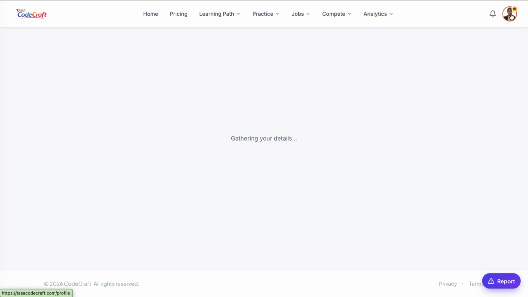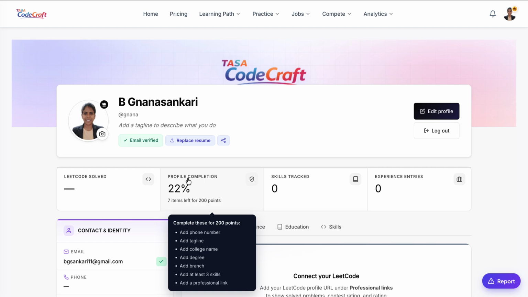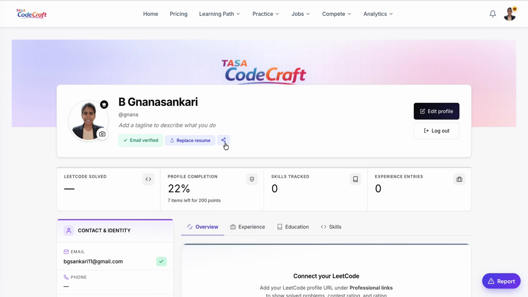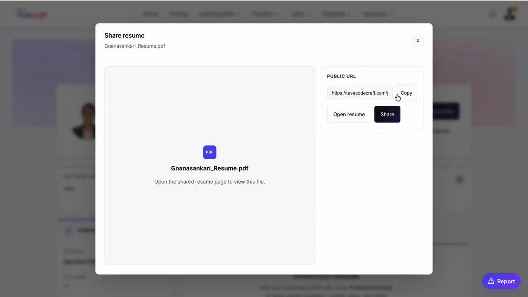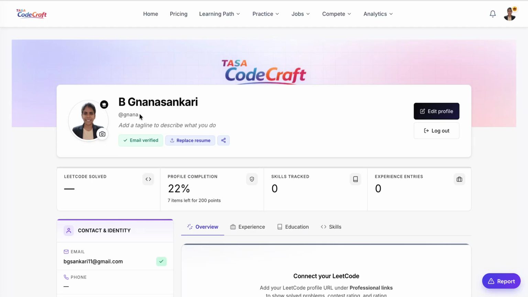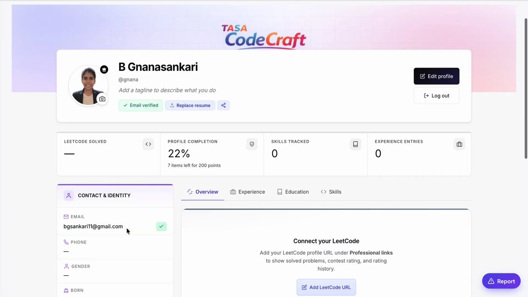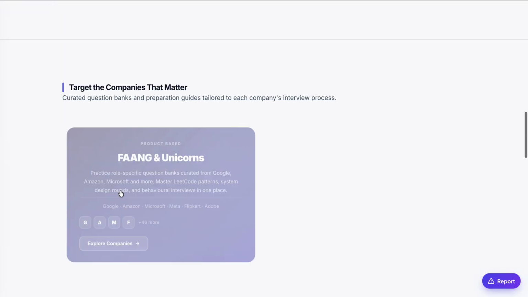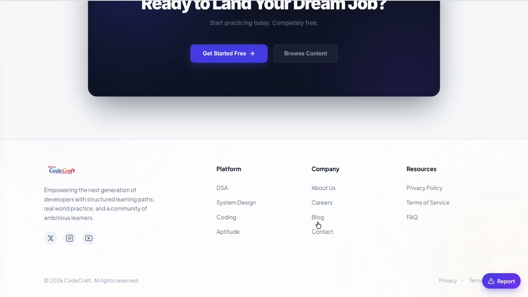If you go to the profile, the share button is there. If you want to share your resume, you can share it in that manner also. Here, this is the URL, you can copy it, and then you can share your resume. For each user, you'll get a unique username. With that, you can share your resume also. Instead of creating and sharing separately, you can directly do this. So this is about TASA CodeCraft things.